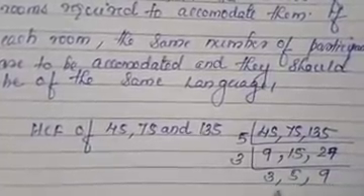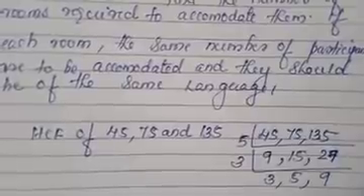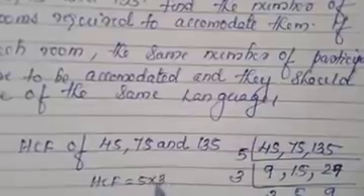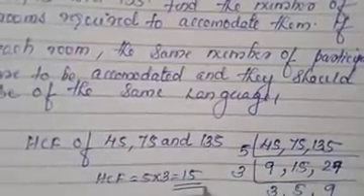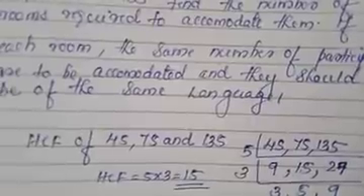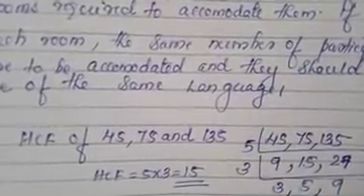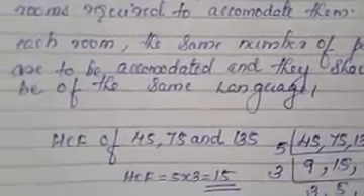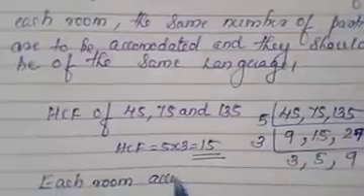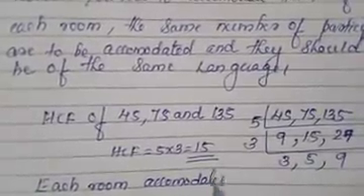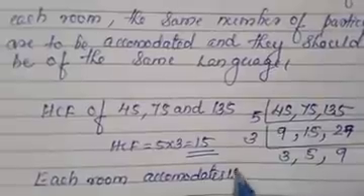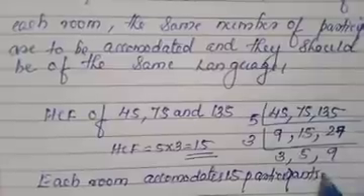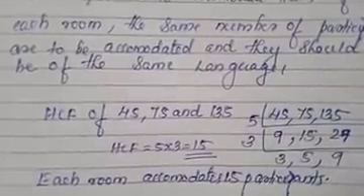So 3, 5, 9. Not possible in one number, so leave it. The HCF equals 5 into 3, that is 15. We got the HCF. Understood? So we know each room accommodates how many participants? 15 participants. Each room accommodates 15 participants, we got the HCF, that is 15. Understood?